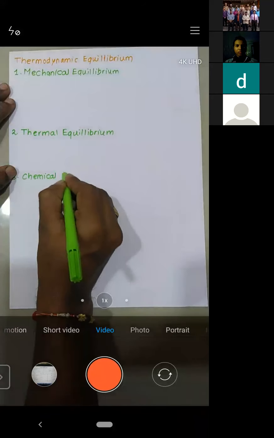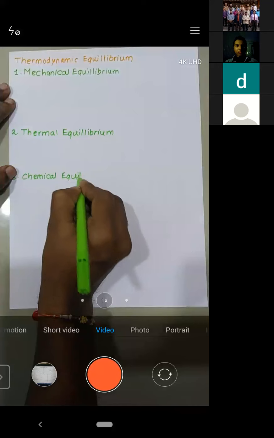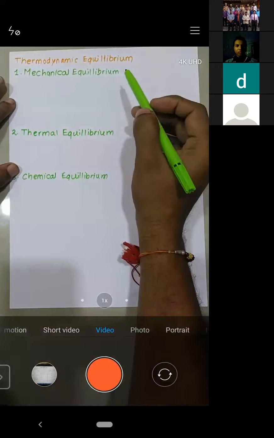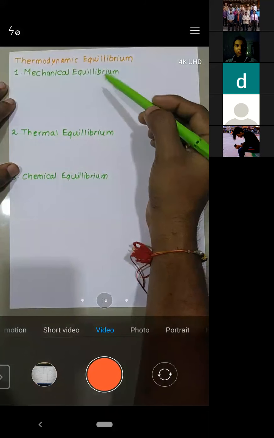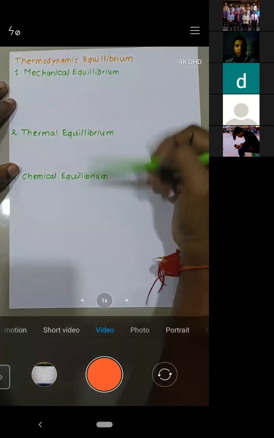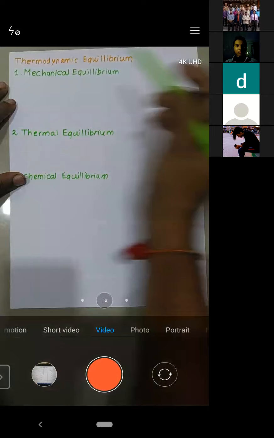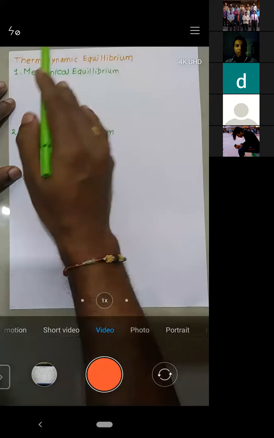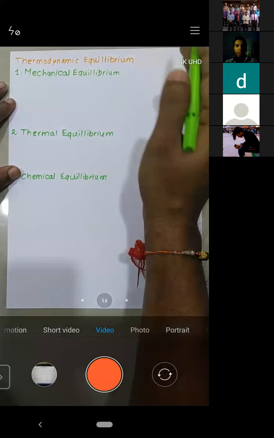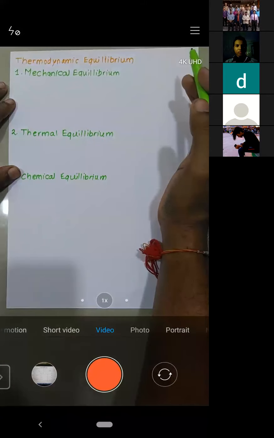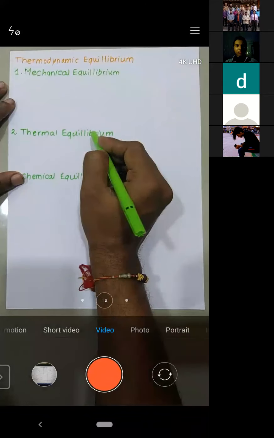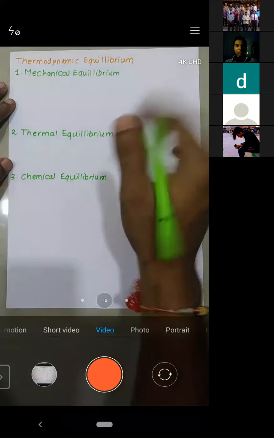When the body satisfies all these three conditions with another body, then only it is said to be in thermodynamic equilibrium.